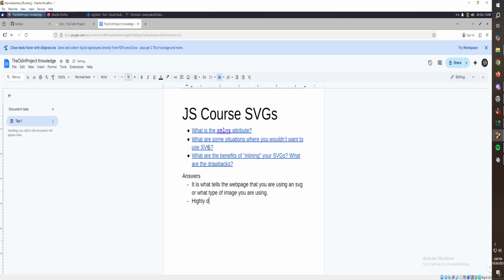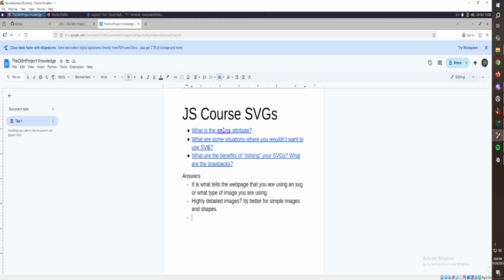Highly detailed images, question. More... it's better for simple images and shapes. There we go. What are the benefits of inlining your SVGs?